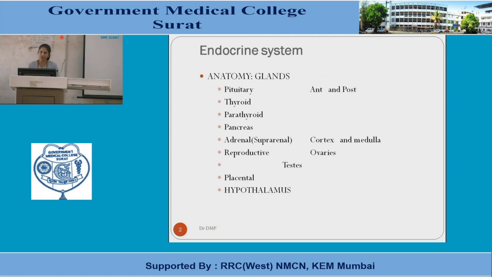I hope you remember the difference between the exocrine and endocrinal gland. Endocrinal glands directly secrete their secretion into the circulation or into the interstitial fluid and act upon themselves, whereas exocrinal glands secrete their secretions into the ducts. So pancreas has a dual function, exocrinal and endocrinal. The endocrinal functions are mainly responsible for the maintenance of glucose in the body.